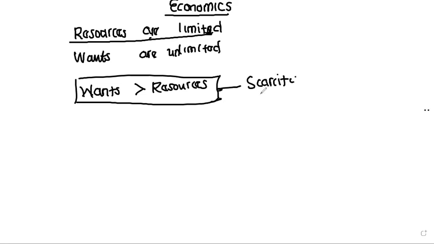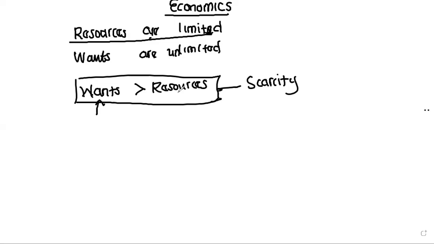So scarcity is simply a condition where the wants exceed the amount of resources that are available to satisfy them.